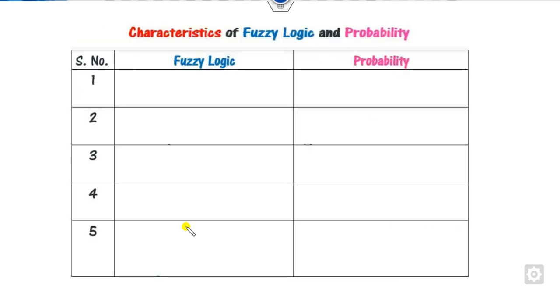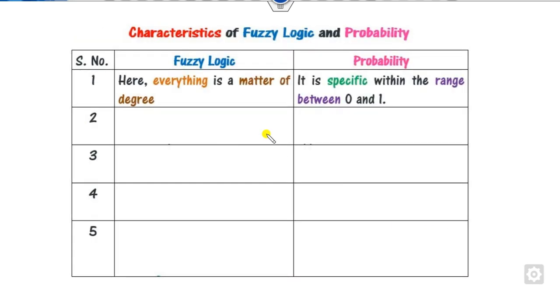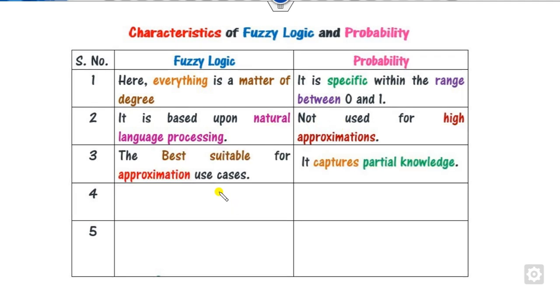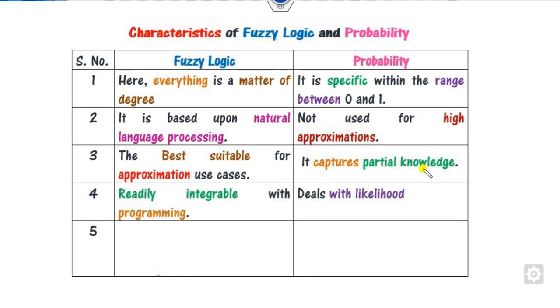What are the characteristics of fuzzy logic and probability? That's very simple. Here everything is a matter of degree, while the other is in the range of 0 or 1. It is based on natural language processing, and you can use it for future predictions. It is best used for approximations, while the other is only used for partial knowledge.